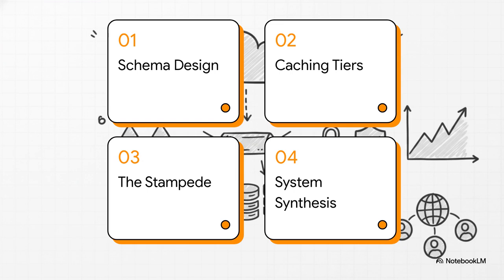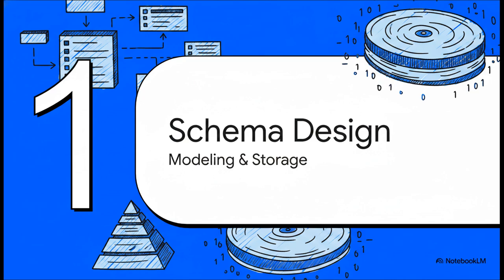Here is our roadmap for the explainer. 1. Schema design and storage. 2. The caching tiers. 3. Surviving the Stampede. And 4. The system synthesis. Let's start right at the foundation with Part 1, Schema design and storage.